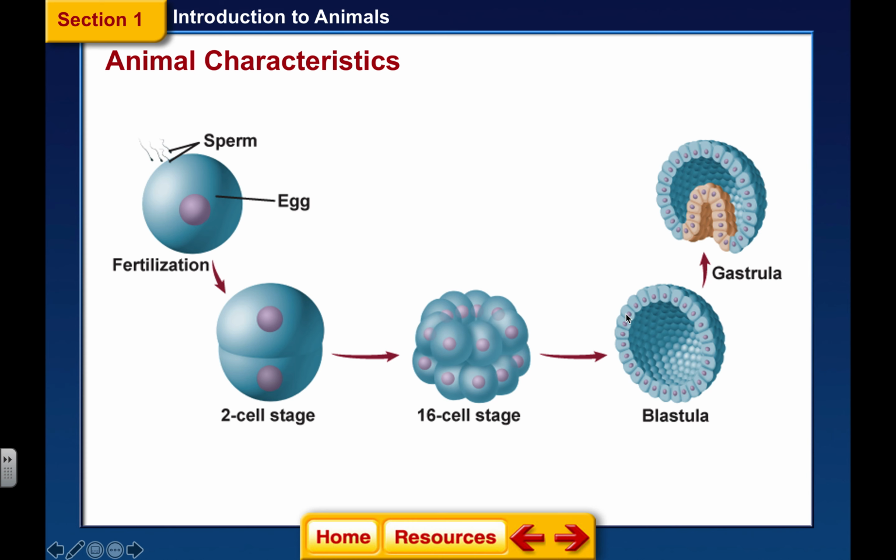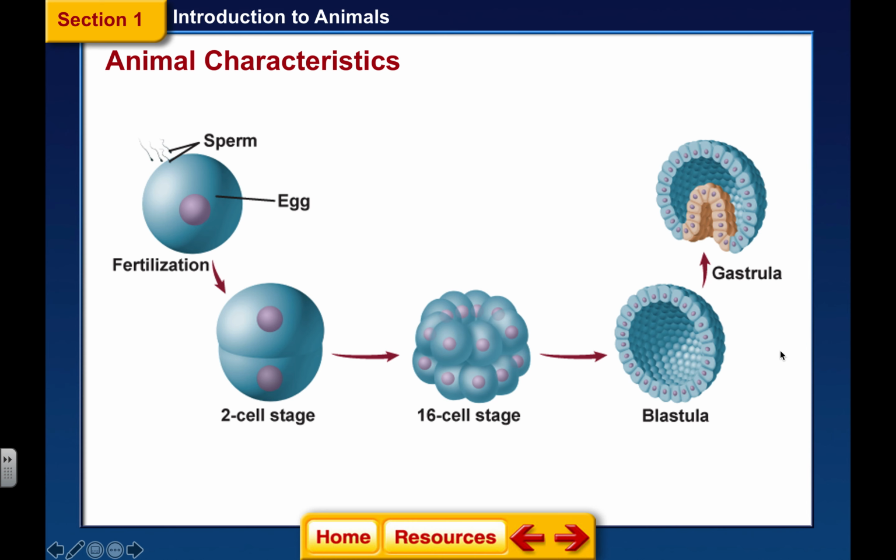Now from here, after a few more divisions, it pinches inward. These cells that are pinching inward here are going to eventually become the gut. So cells that are on the outside are going to become like brain and nervous tissue. So there are developmental stages which we go through in order to form our organs.